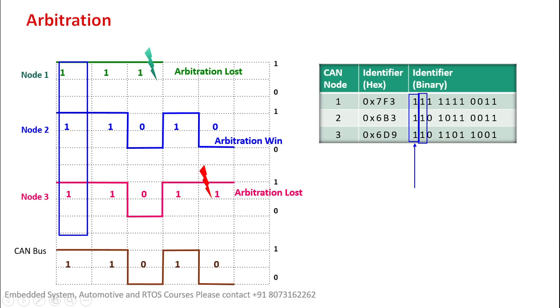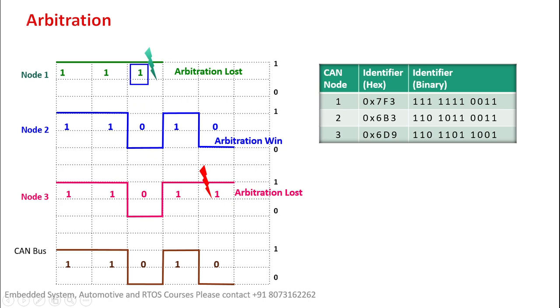Similar to that, if we compare the next bit, you can see here 1, 1, 1. And when you compare with the next bit, node 1 is transmitting 1, node 2 is transmitting 0, node 3 is transmitting 0.